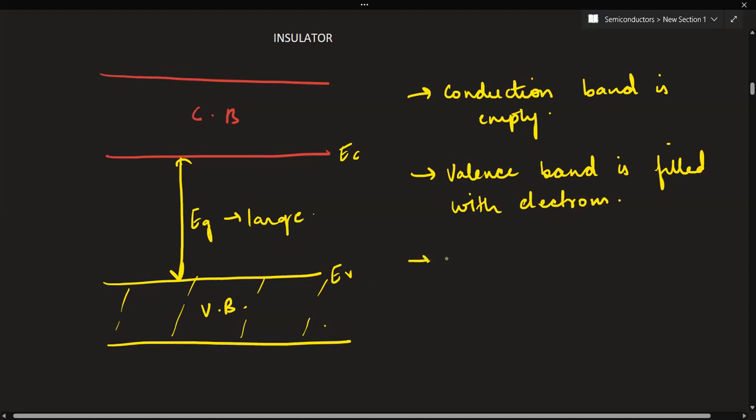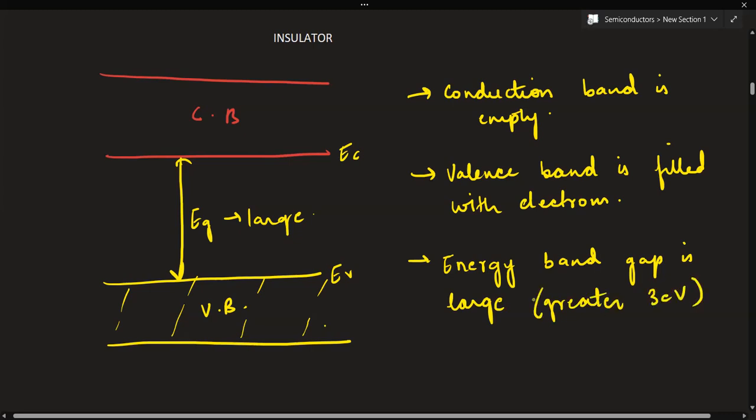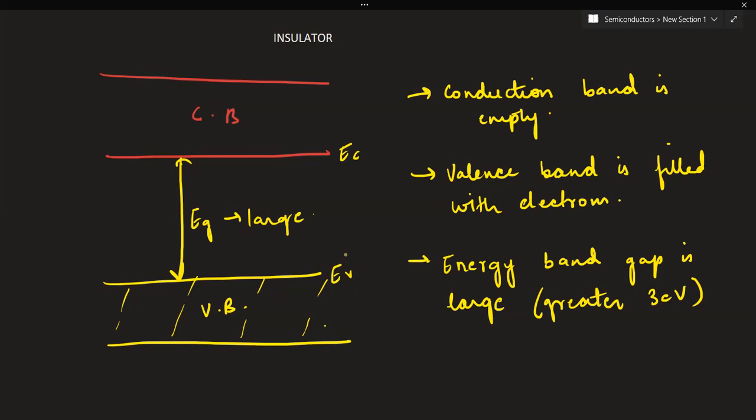And one more thing that is important, which differentiates it from the rest of the solids, is the energy gap, or the energy band gap. This is very large, and you should remember the value that it is even greater than 3 electron volts. So this is the difference that comes in case of insulators. In case of insulators, the valence band is completely filled while the conduction band is empty, and there is a large energy gap which is greater than 3 electron volts between the valence and conduction band.